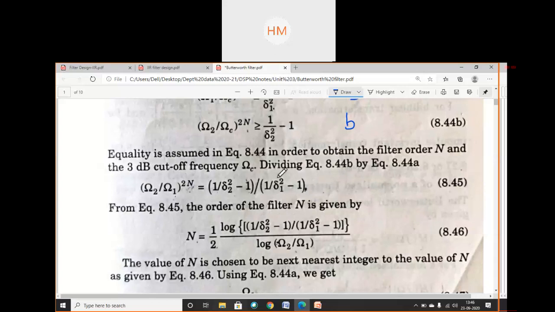Then from this equation you will find the order of the filter n. So n is this, C2 to the power n. So we are taking logarithm on both the sides.